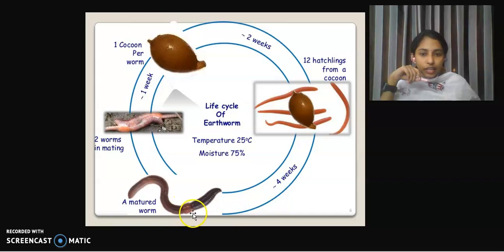Here you can find the clitellum. Okay, and after the maturation, they will undergo cross fertilization, which is the main reproductive method, and after mating they start producing cocoons. Okay, and the cycle goes on.